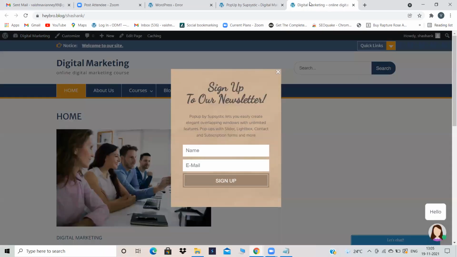If you don't want it to be like this, it is not the correct option. If somebody opens your website and you're showing the pop-up right in their face, it's not good. Wait for at least a few seconds. Wait for 2-3 seconds, then your pop-up should appear. It will look better. Just opening the website and a pop-up appearing does not look good.